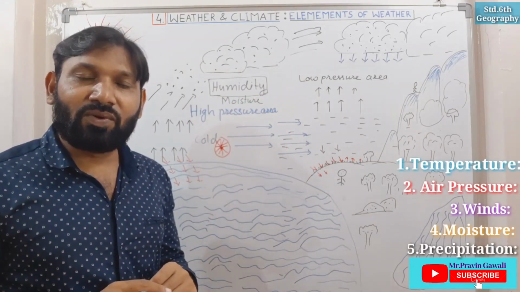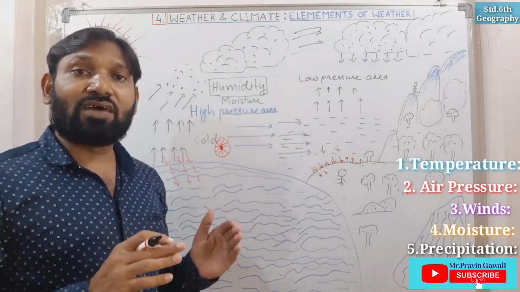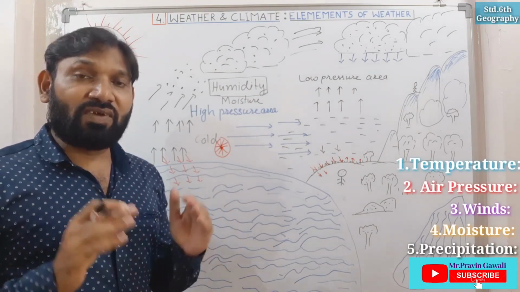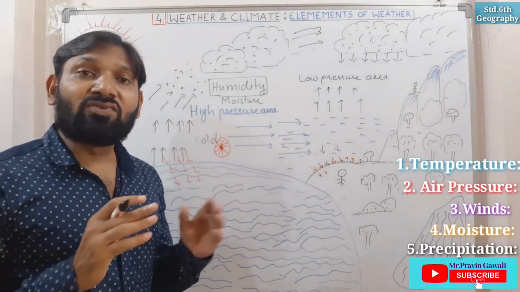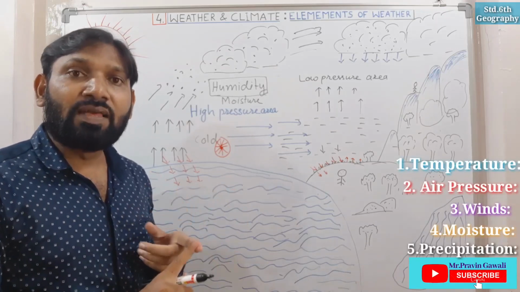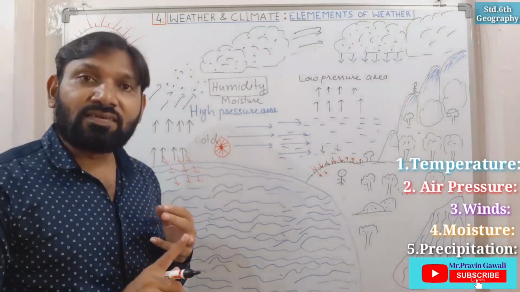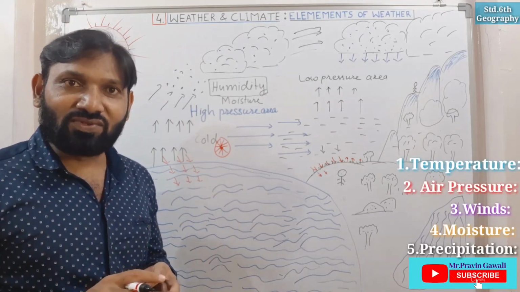Have you understood? All these elements affect the weather, or the atmospheric conditions. So we have studied the elements of weather: temperature, air pressure, winds, moisture, and precipitation.